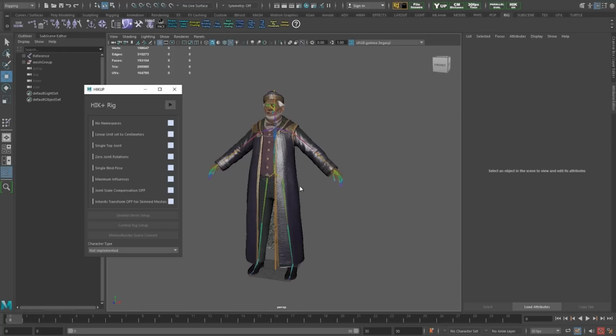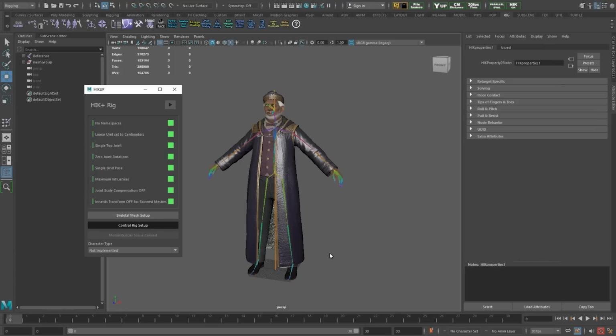All right, now that we have a character ready for rigging, we can show you our auto rigger. We do incorporate HIK into our character rigs. We found that it works very well with getting our mocap in and working with that data. First, we do more verifications on the character. We characterize, and then we set up the HIK rig.